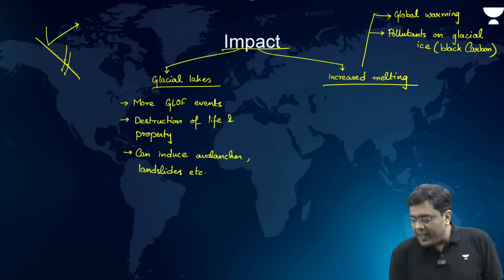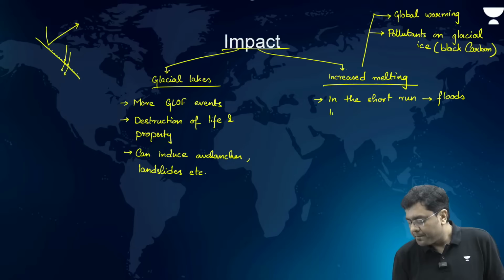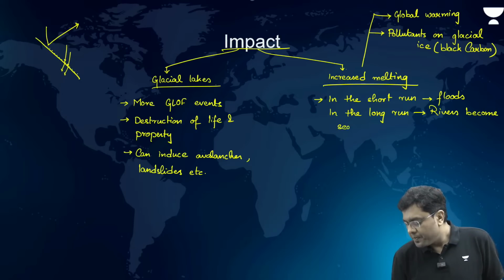So here, the impact is, in the short run, there will be floods, and in the long run, there will be seasonality of the rivers. Rivers will become seasonal and hence you will have water scarcity.